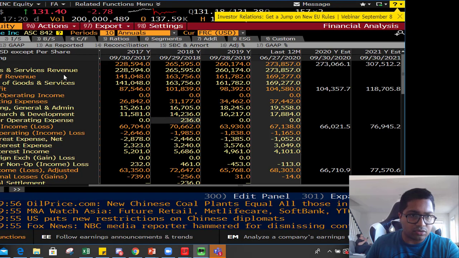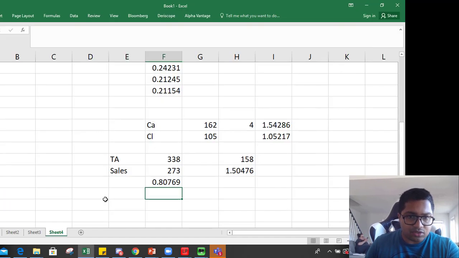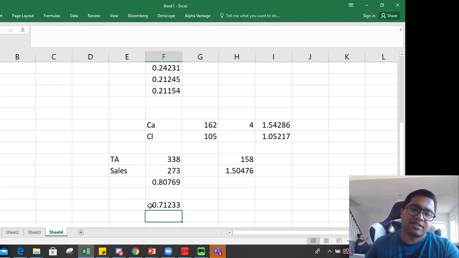So going back to the income statement, we need sales. For 2019 we'll look at 260. So 260 billion is the sales. We divide it by 365 to find average daily sales. So on average, about 0.7 billion in sales is happening every day.